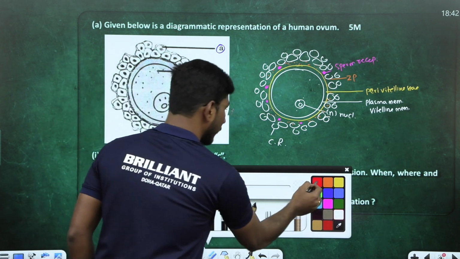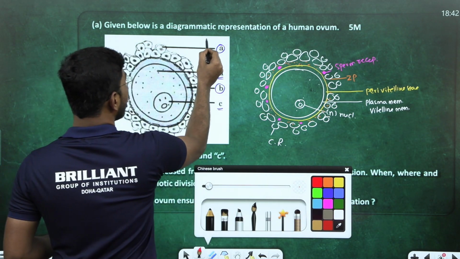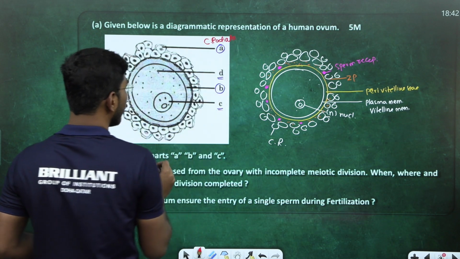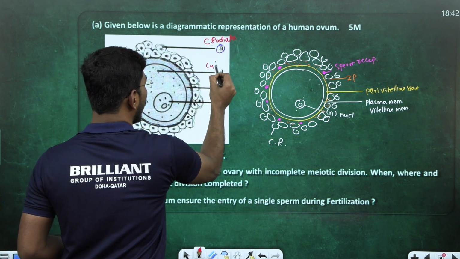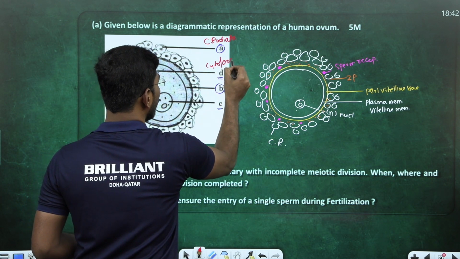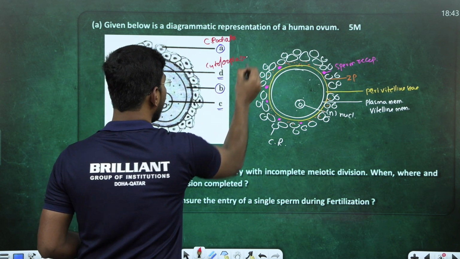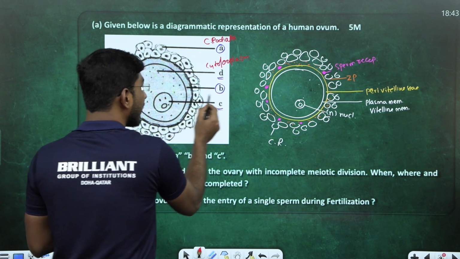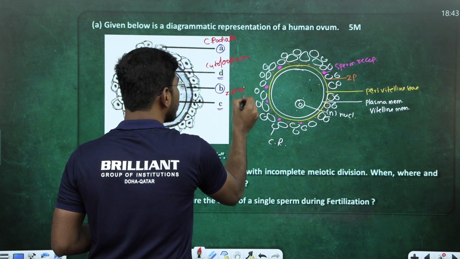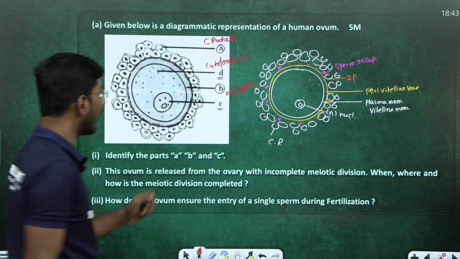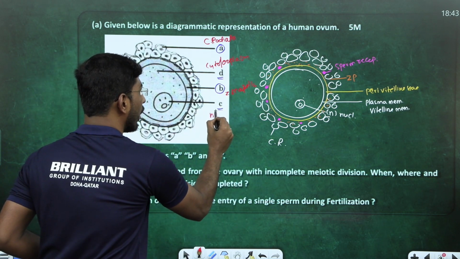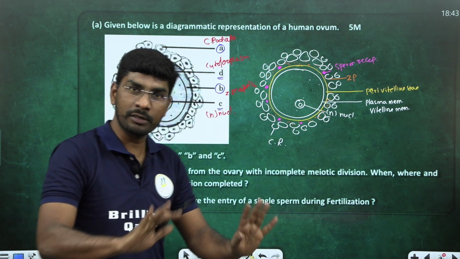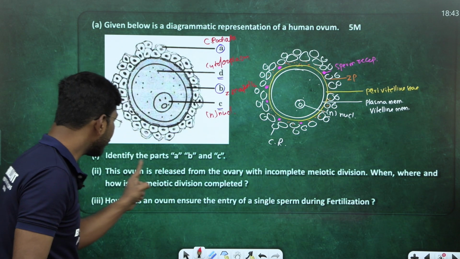Fine. Look at the first question. Now, A, corona radiata, sir. Corona radiata, granulosa cells, radiate cells. D, cytoplasm or ooplasm. Right? B is the perivitelline space, or directly I can call it the zona pellucida. And C is called, tell me, the haploid nucleus. Clear? Come to the question. Identify the parts A, B, C.